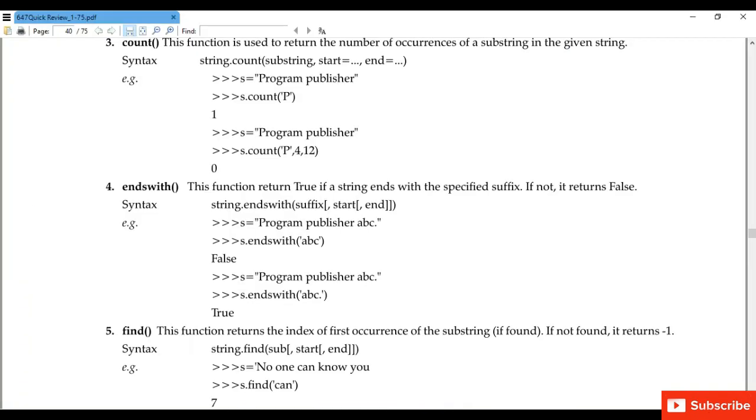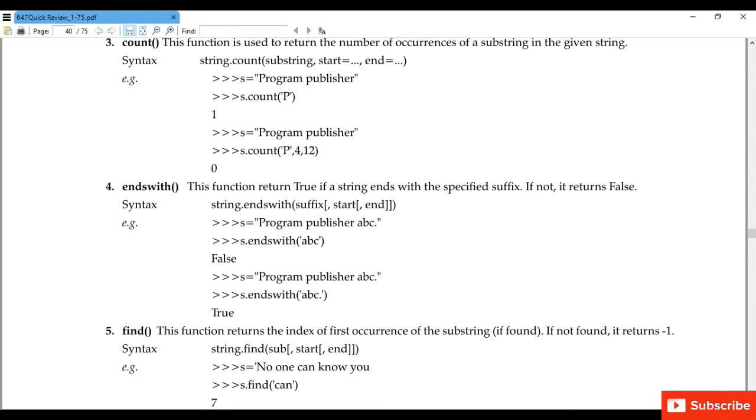Next is count. This function is used to return the number of occurrences of a substring in a given string. For example, we have taken a string s is equal to program publisher. Now we have written a command s dot count P, capital P. So here we are counting the occurrence of character P. So capital P only comes once. So in the output we will get 1.